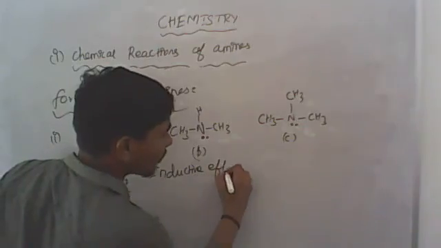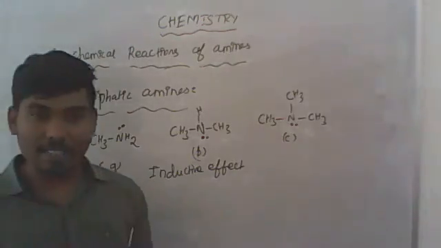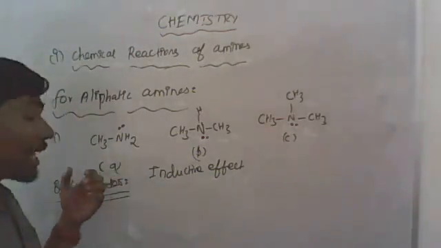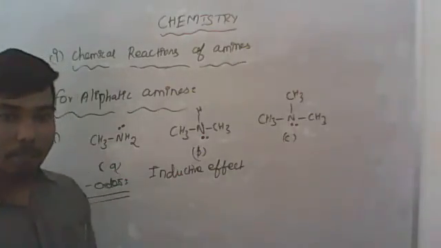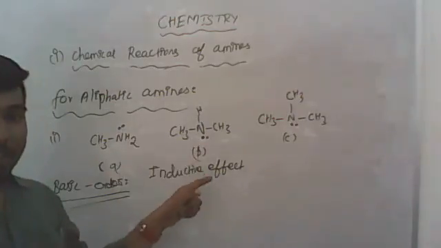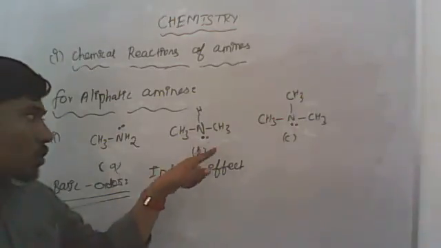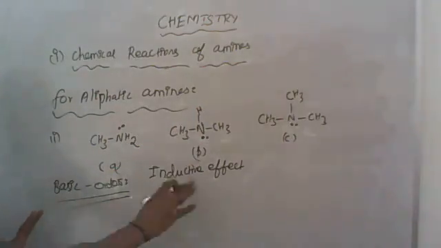Inductive effect எதுன்னு சொல்லணும்னா, number of donor groups increases, the electron density on nitrogen will increase. Number of donor group increase ஆகும்போது nitrogen ஓட electron density increase ஆகும். So the basic strength also increase ஆகும். இதுதான் first factor, that is called inductive effect.